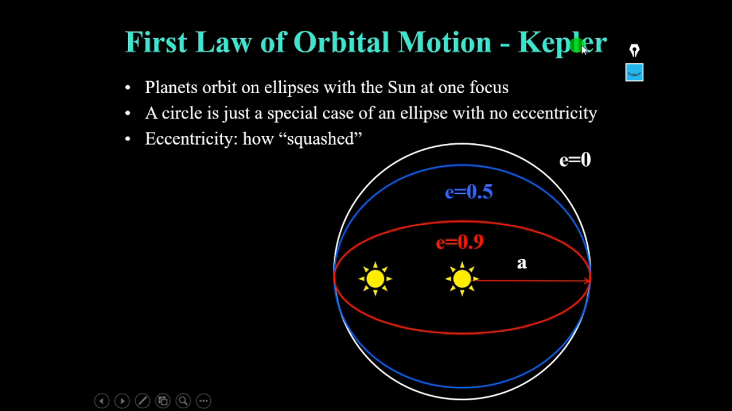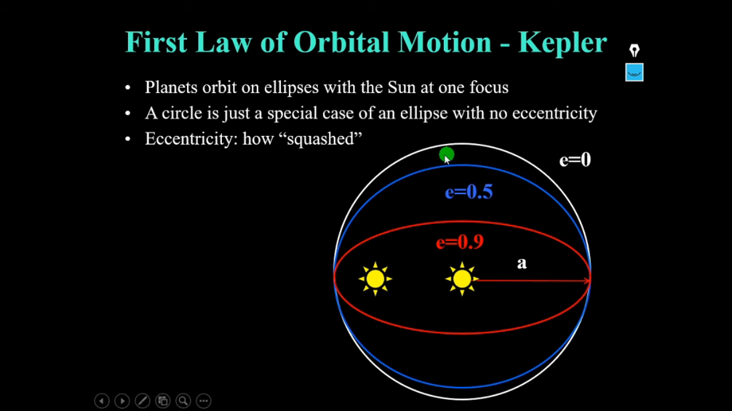So the first law of orbital motion is Kepler's first law: planets orbit on ellipses with the sun at one of its foci. A circle is just a special case of an ellipse with no eccentricity. Already we have explained this. Eccentricity means squashed. When e is equal to 0, it becomes a perfect circle. When e is equal to 0.5, it's a little bit elliptical. When e is equal to 0.9, it is more elliptical.